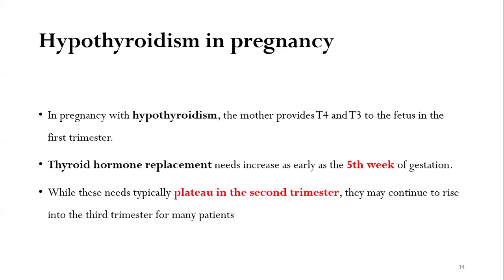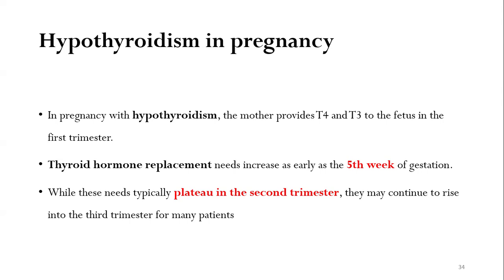The very important topic is hypothyroidism in pregnancy. It's altogether a very broad topic, but I'm just trying to cover a few parts of it. In pregnancy with hypothyroidism, basically the mother is responsible for providing T4 and T3 to the fetus, particularly in the first trimester, because the fetal thyroid gland is not active, so the mother is the only source for providing T4 and T3 to the fetus.